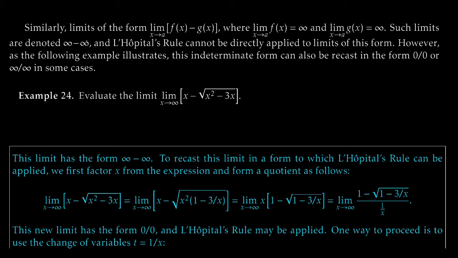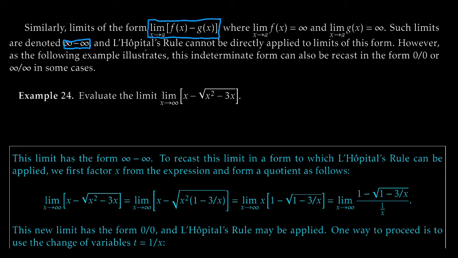Okay, similarly to what we just did, we can also use L'Hopital's rule to deal with limits of the form the limit as x goes to a of the quantity f of x minus g of x, where the limit as x goes to a of f of x is infinity, and the limit as x goes to a of g of x is infinity. These kinds of limits are generally denoted by something like infinity minus infinity, this type of indeterminate form.